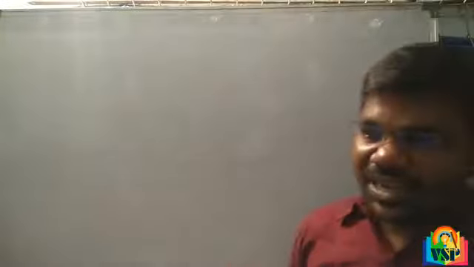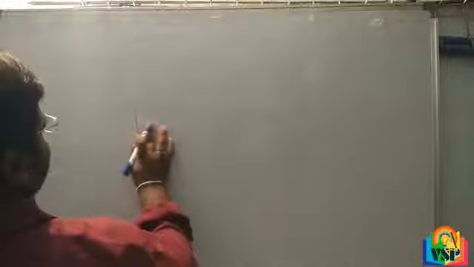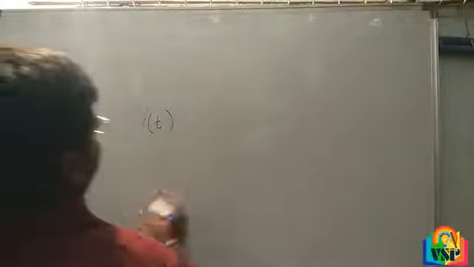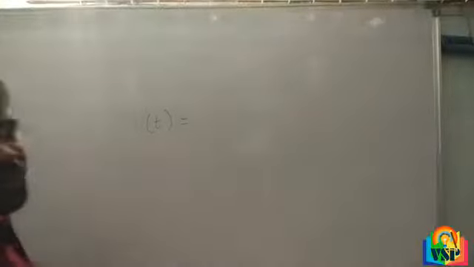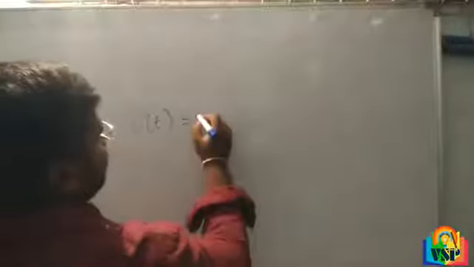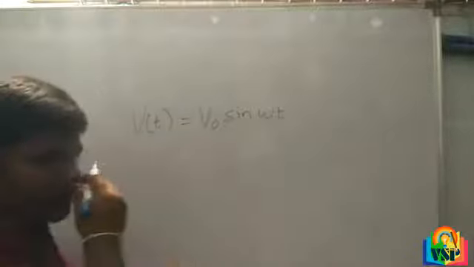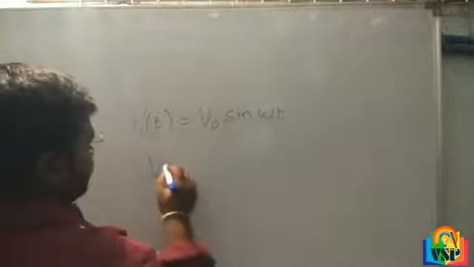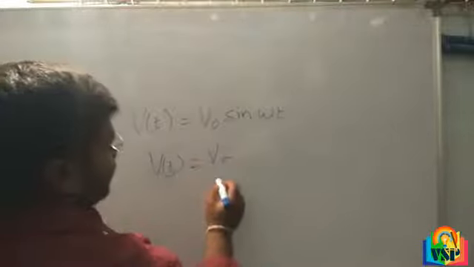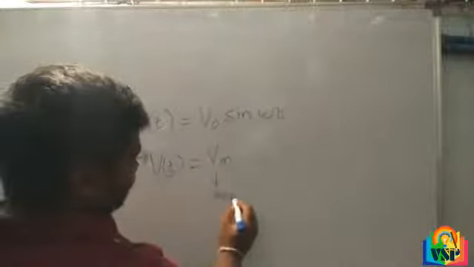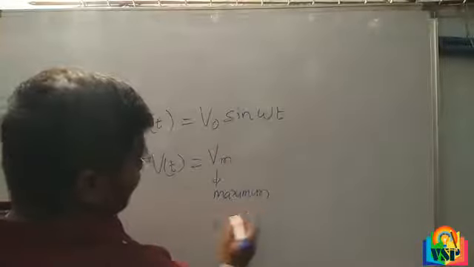Problem. Here they gave one equation, which represents alternating values. V of t, the alternating voltage with respect to time, is equal to V naught sin omega t, or V of t is equal to V m, meaning the maximum or peak value.